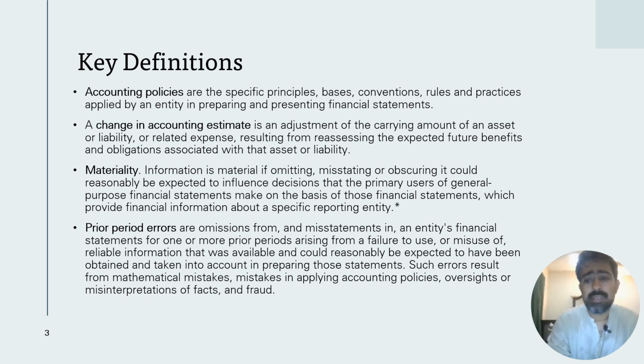So what are prior period errors? Prior period errors are basically errors made in accounting for certain types of transactions in previous periods. So they are omissions or misstatements in an entity's financial statements for one or more prior periods, which arise from a failure to use or misuse of reliable information that was available at that point of time and has been missed and not taken into account in those financial statements. Such errors result from mathematical mistakes, mistakes in applying accounting policies, oversight or misinterpretation of facts, and fraud.